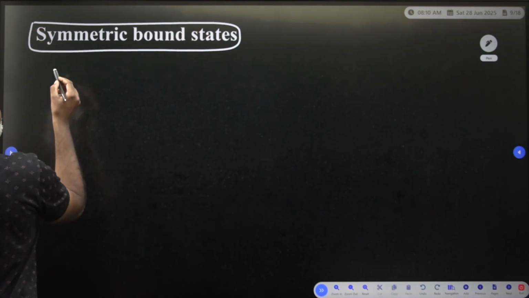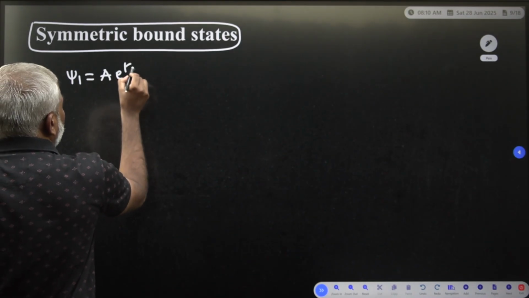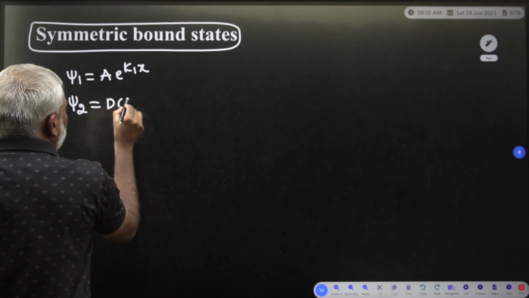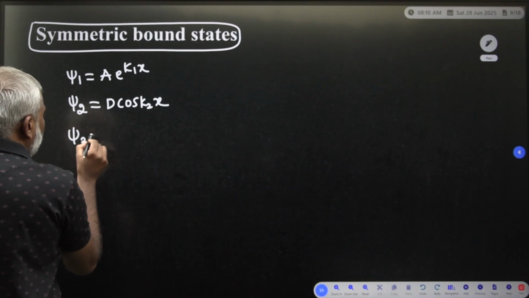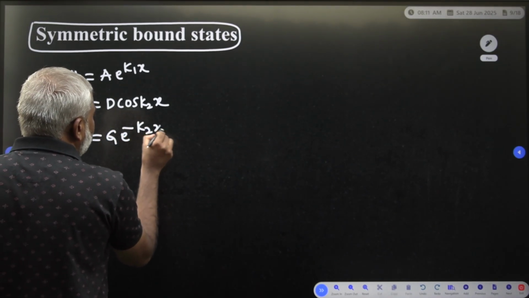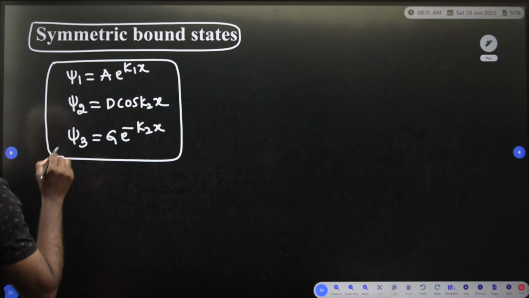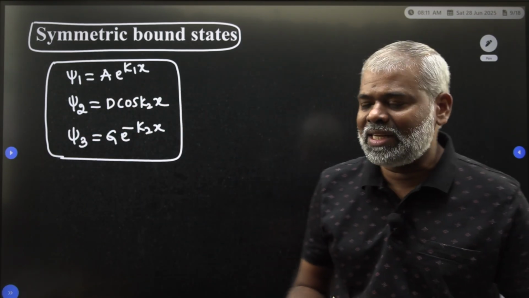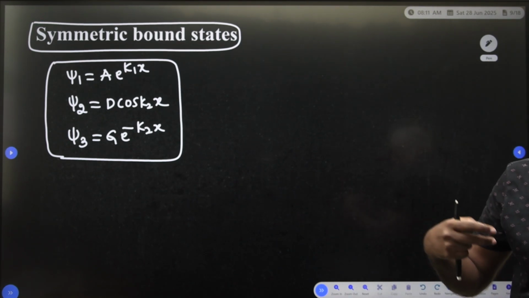The set of solutions are psi 1 is equal to A e to the power of k1x, psi 2 is equal to D cos k2x, and psi 3 is equal to G e to the power of minus k1x. These are the equations for the symmetric bound states.